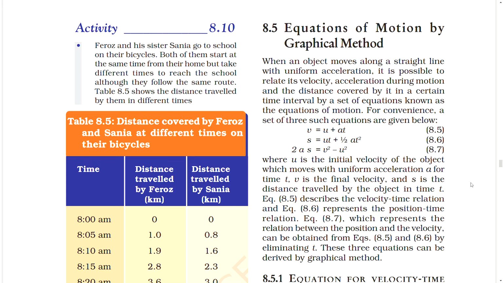The first equation describes the velocity-time relation, and the second represents the position-time relation. The third equation, which represents the relation between the position and the velocity, can be obtained from the first two by eliminating t. These three equations can be derived by graphical method.